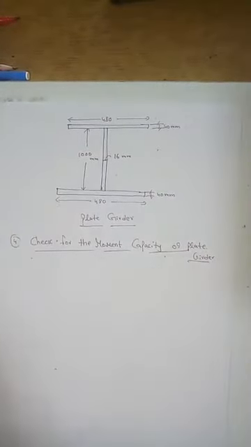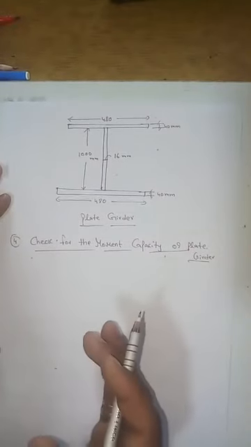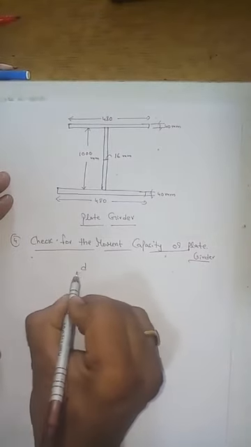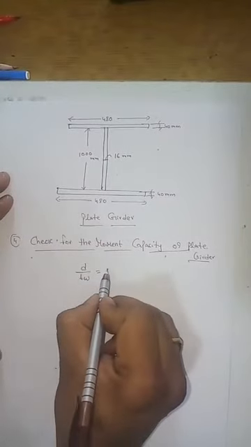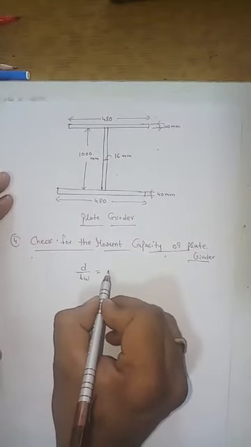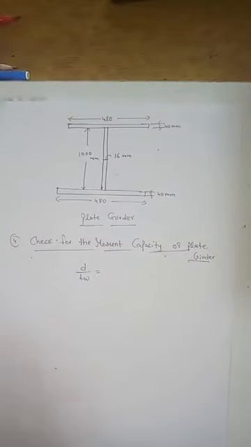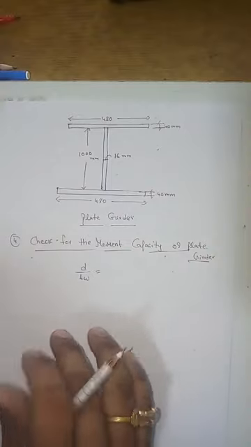Since it is assumed that only the flanges resist the moment, let me check the classification. You have to check whether it is falling under plastic, compact, or semi-compact, because you assumed it as plastic, but let me check now what it falls under.